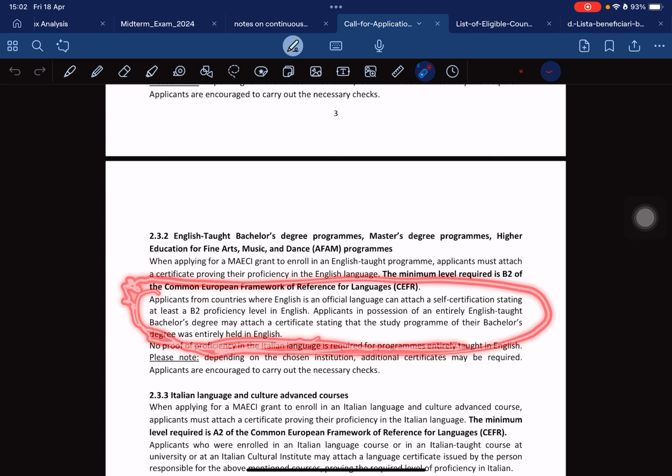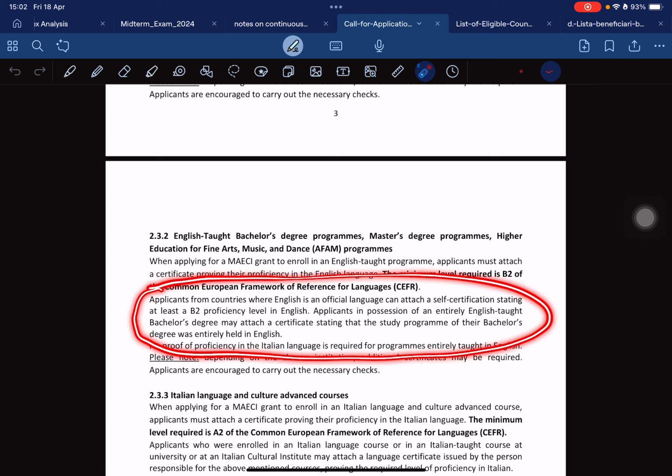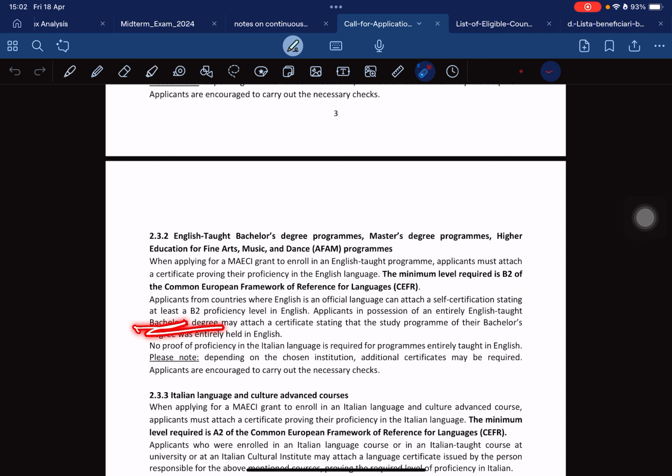So basically, what they are trying to say is, as I was saying, if your official language is English and your program is an English taught program, I mean your bachelor degree study, then you have to get a certificate stating that your bachelor degree program was entirely held in English. That's all. You can get it from the English department of the school you completed.